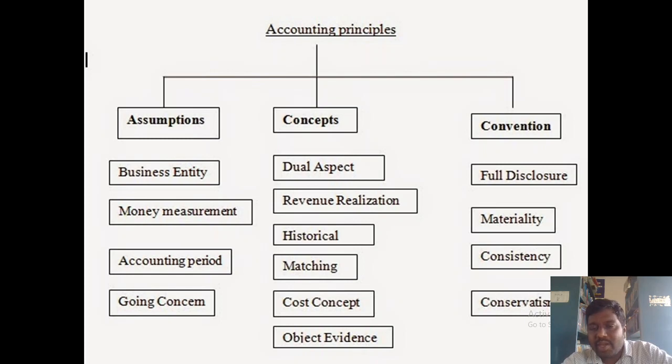You are getting a pen, which is stationery. Stationery is coming to you, and you are paying cash. So stationery is debited and cash is credited. One thing comes and one thing goes, which is the concept of dual aspect. For every debit there should be a corresponding credit.